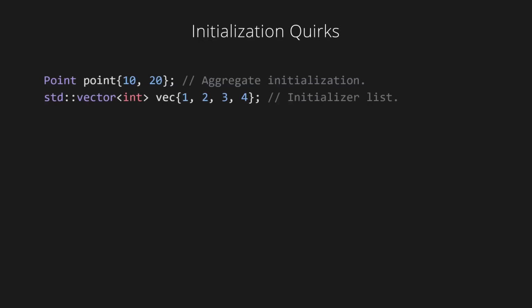Number 1 is about initialization quirks. Both aggregate initialization and initializer lists use curly braces, and the official definition of aggregate initialization has changed in nearly every version of C++ since C++ 11.